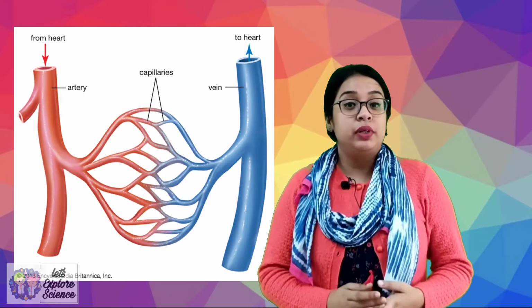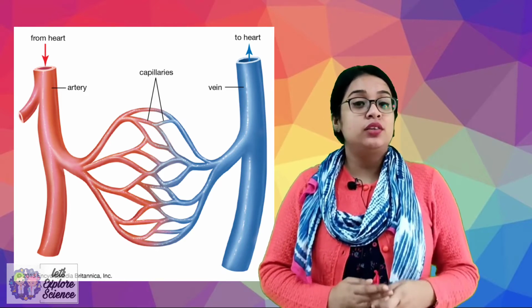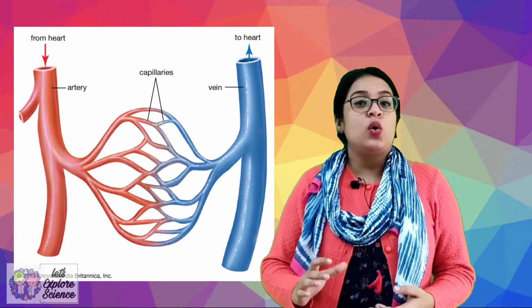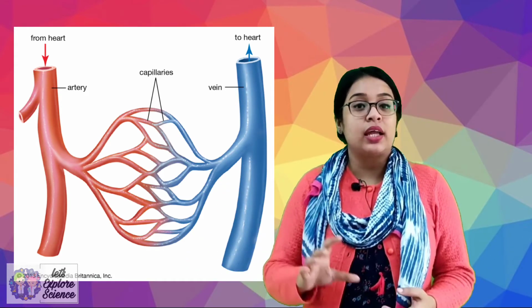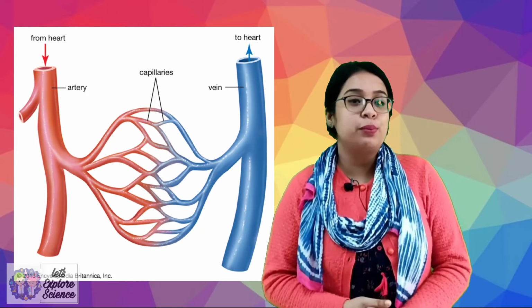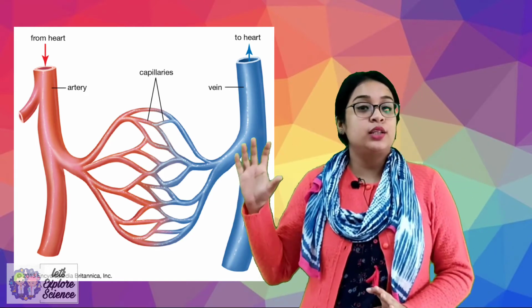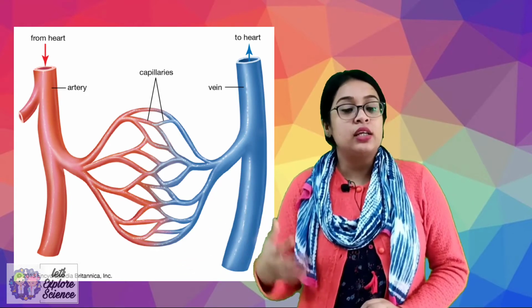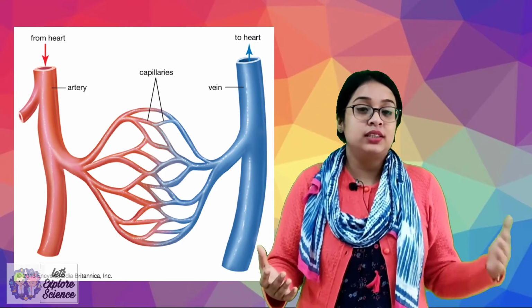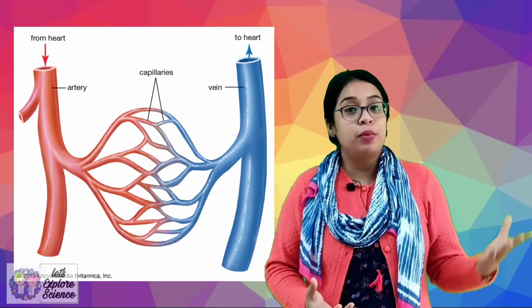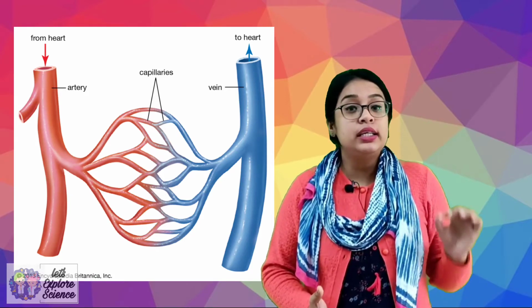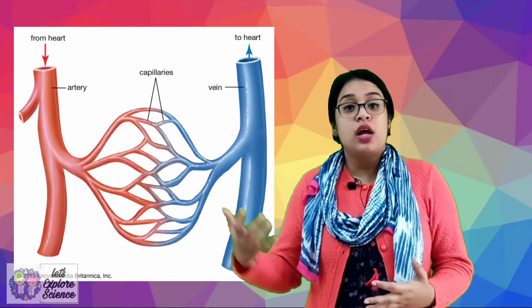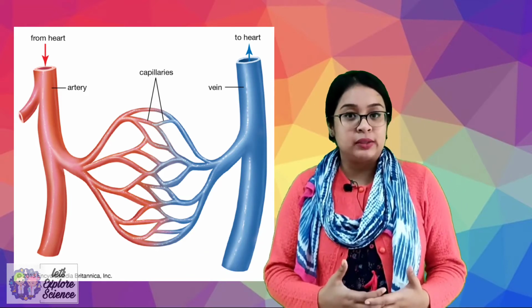Now let's know the different blood vessels. Now in our body there are 3 different types of blood vessels: arteries, veins and capillaries. Now these 3 blood vessels carry different types of blood. In case of artery, they carry blood that is rich in oxygen, that is, they carry oxygenated blood, and veins carry blood which is rich in carbon dioxide, that is in turn called deoxygenated blood. And capillaries are the junction point where artery and vein meet.